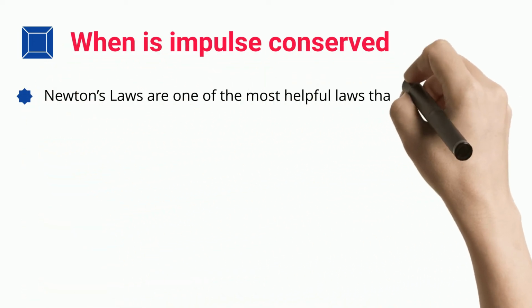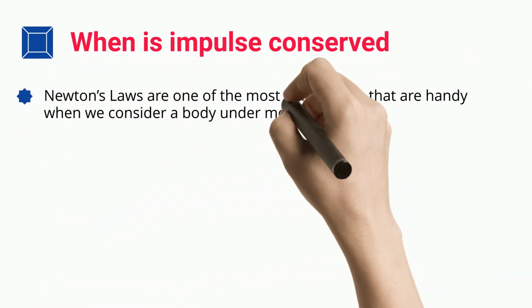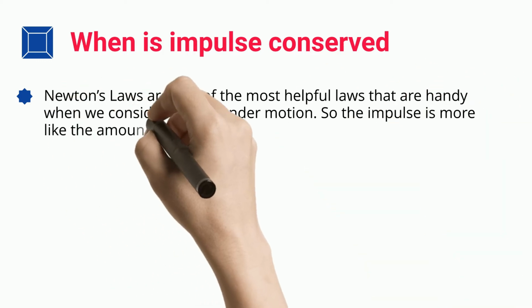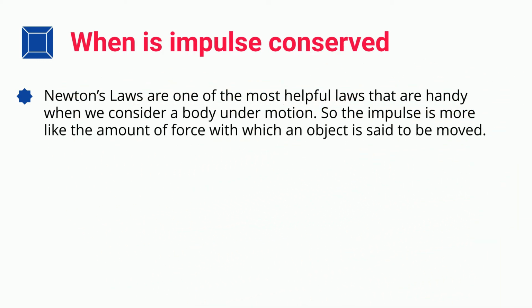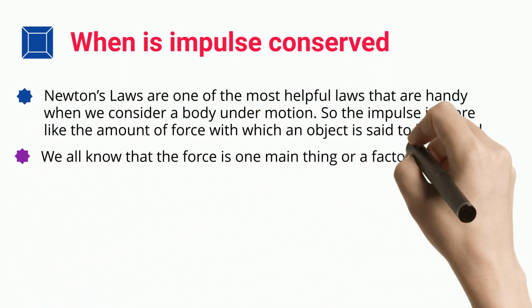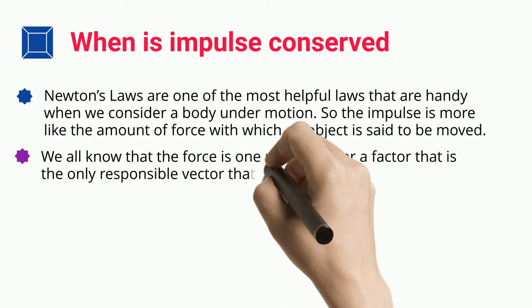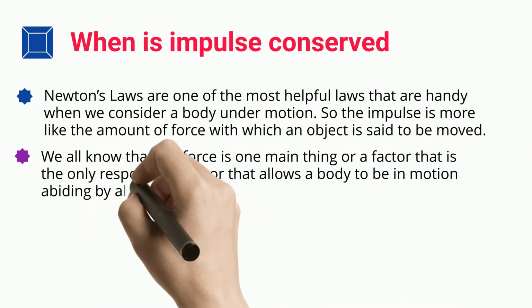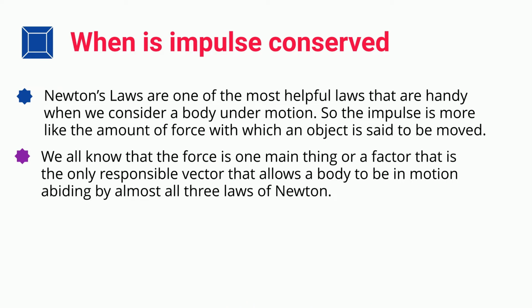Newton's laws are one of the most helpful laws that are handy when we consider a body under motion. So the impulse is more like the amount of force with which an object is said to be moved. We all know that force is one main factor, the only responsible vector that allows a body to be in motion, abiding by almost all three laws of Newton.